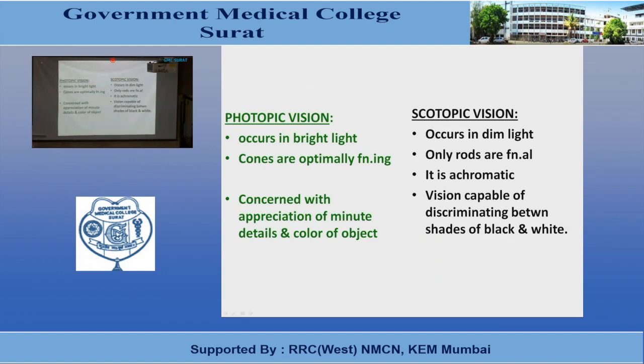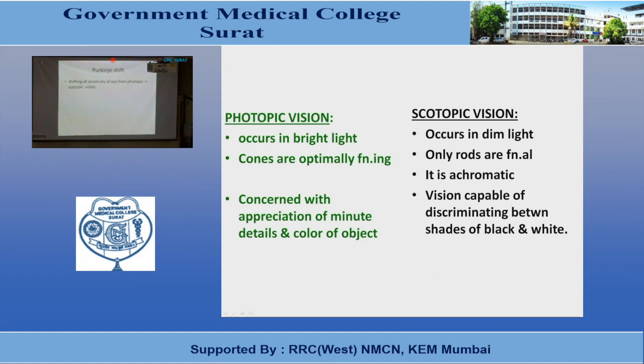Now, in between, there is another type of vision that is known as mesopic vision. Between the photopic vision and scotopic vision, there is another type of vision that is known as mesopic vision, that is also known as vision in full moonlight. A person can see the objects, but he is not able to read in that light, and that type of vision is known as mesopic vision.